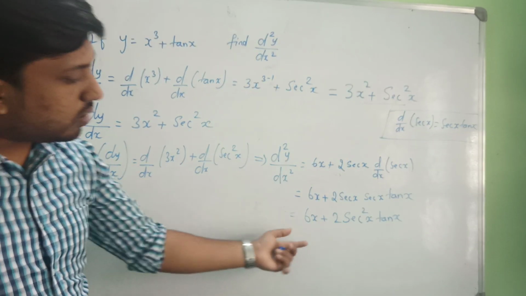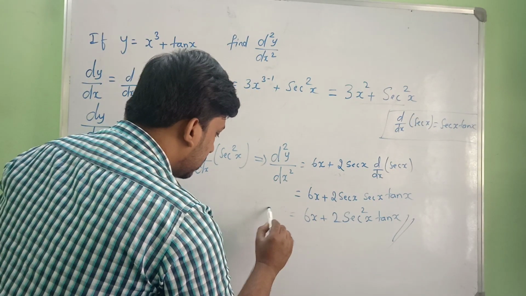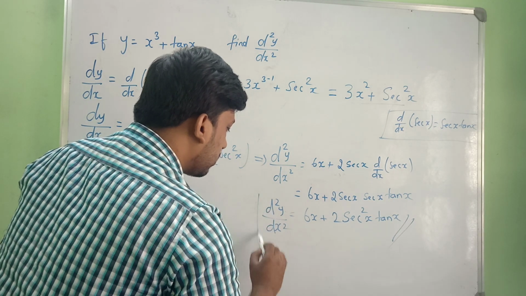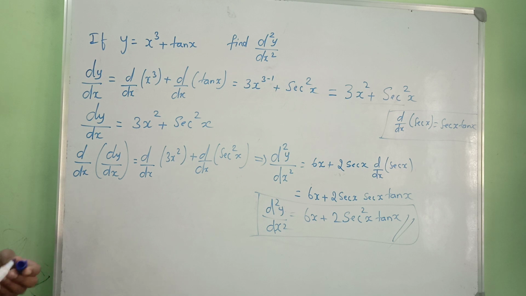You can take 2 common or just leave this as it is. So this is d square y by dx square, the second derivative of the given function x cubed plus tan x. I hope you are understanding.